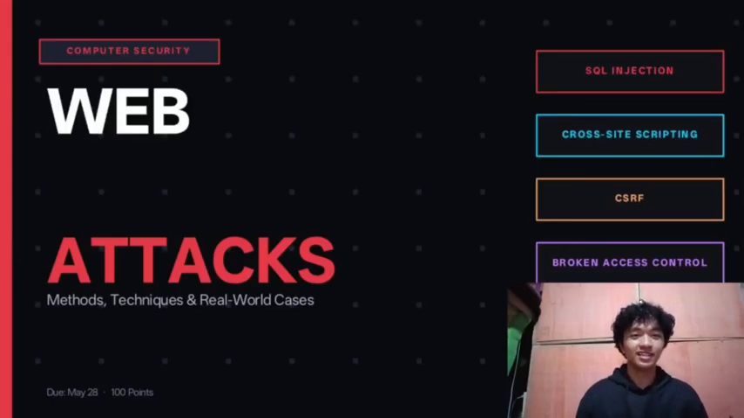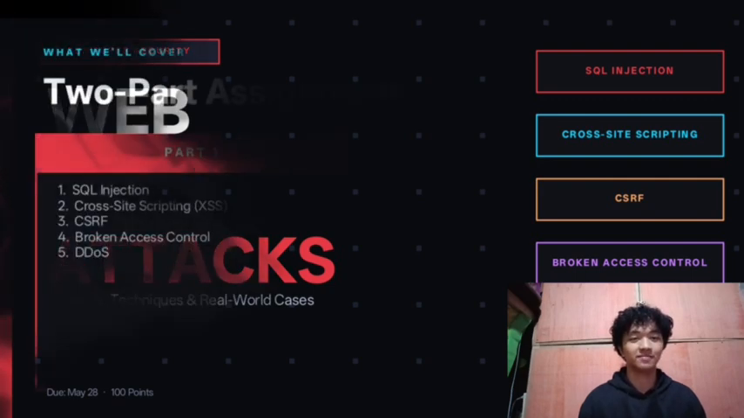Good day, everyone. I'm going to tackle web attacks, what they are, how each one works, and real examples of when they actually happened. I'll cover 5 types of attacks: SQL injection, cross-site scripting, CSRF, broken access control, and DDoS. And I'll give 5 real cases of web attacks.